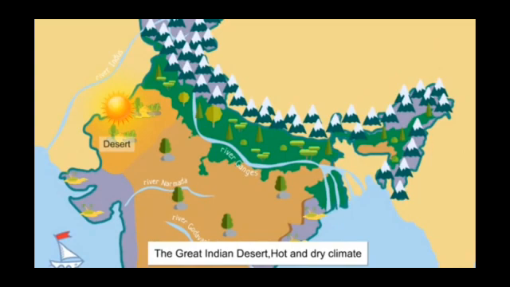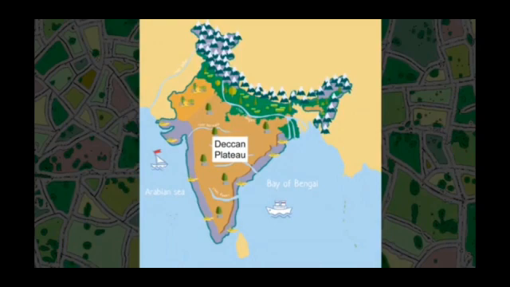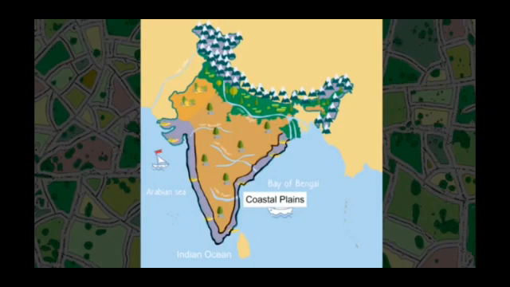It forms the natural boundary between India and its neighbor Pakistan. The Deccan Plateau is located in the southern part of the country. The coastal plains of India surround the Deccan Plateau on both eastern and western sides.